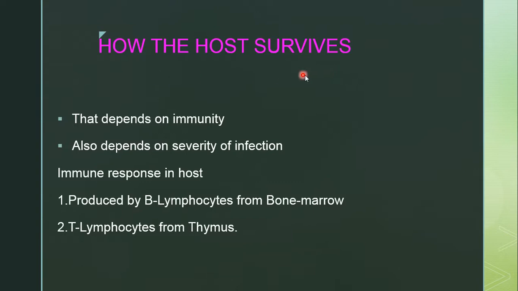How does the host survive? On what basis can the host survive a severe viral infection? That completely depends on the immunity and also on the severity of the infection. If the infection is not very severe, then the person can survive. If the person has strong immunity, then also the host can survive. This immune response in the host is produced by the B lymphocytes, which are obtained from bone marrow, and T lymphocytes, which are obtained from the thymus gland.